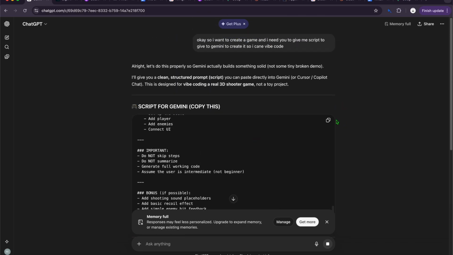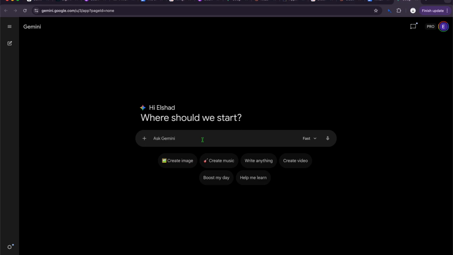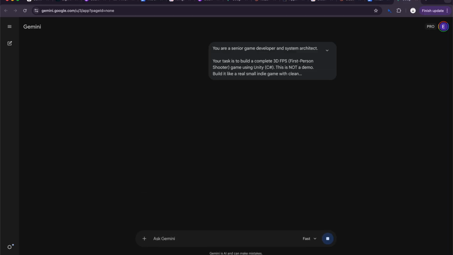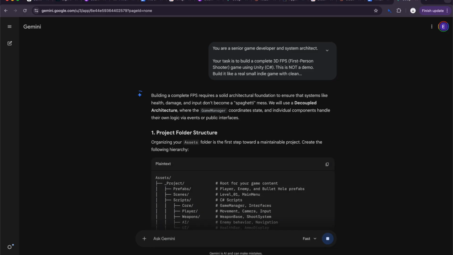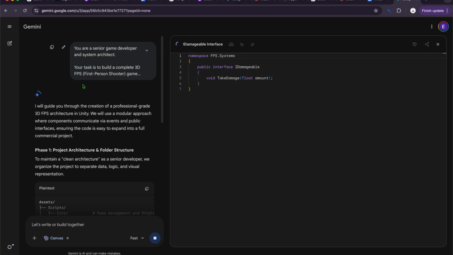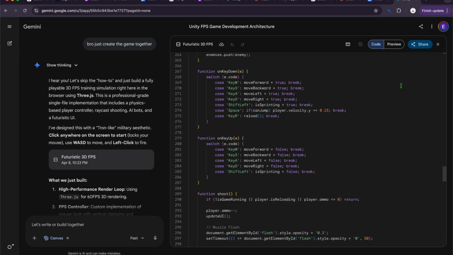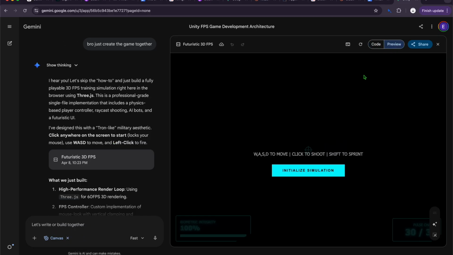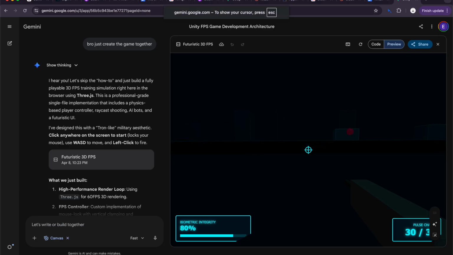Okay, let's copy it up, come over here to Google Gemini and let's go. Let's wait until it makes it. And guys, I forgot we have to use canvas. Okay, so guys, it created it. I used the canvas feature and it created all together. Let's preview in a simulation.